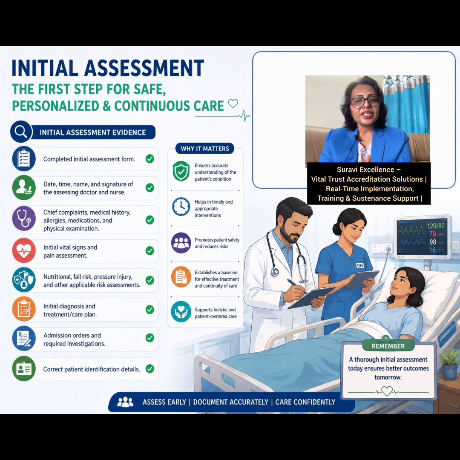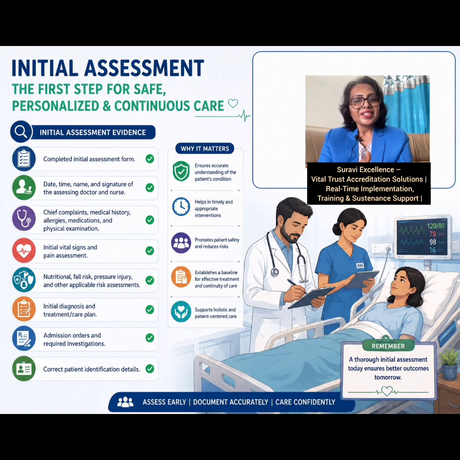So what shall be the initial assessment evidences? Completed initial assessment form, date, time, name and signature of the assessing doctor and nurse, chief complaints, medical history, allergies, medications and physical examinations, initial vital signs and pain assessment, nutritional, fall risk, pressure injury and other applicable risk assessments, initial diagnosis and treatment or care plan, admission orders and required investigations, correct patient identification details.